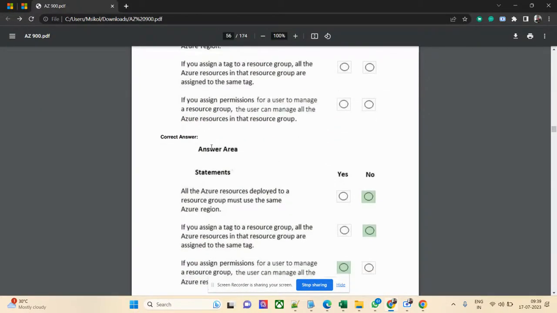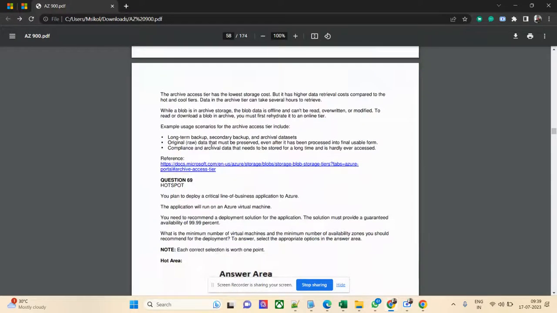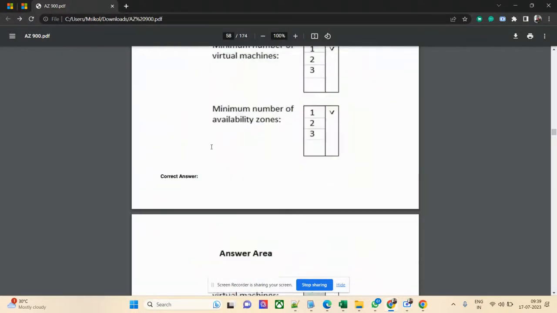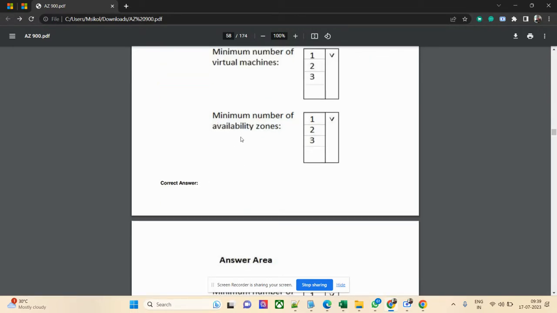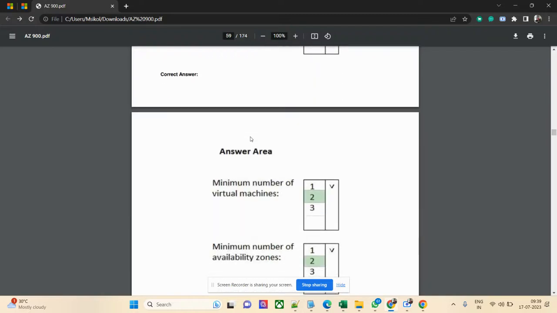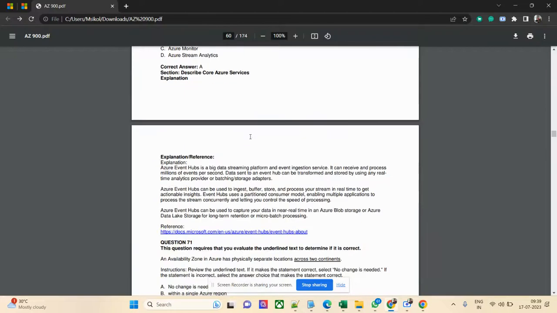For this video I'll go through 100 pages, and in the next video I'll go through the remaining 74 pages. This kind of question is common. You can see, you need to predict the minimum number of virtual machines and availability zones. Availability zone is very important. You need to understand what they mean by availability zones, regions, geography. Please keep in mind, you need to clear your fundamentals in terms of public cloud.